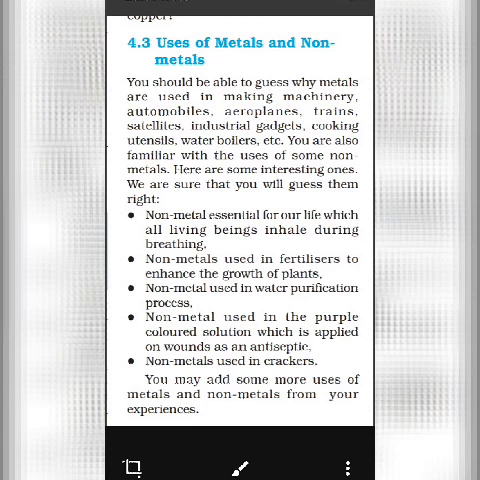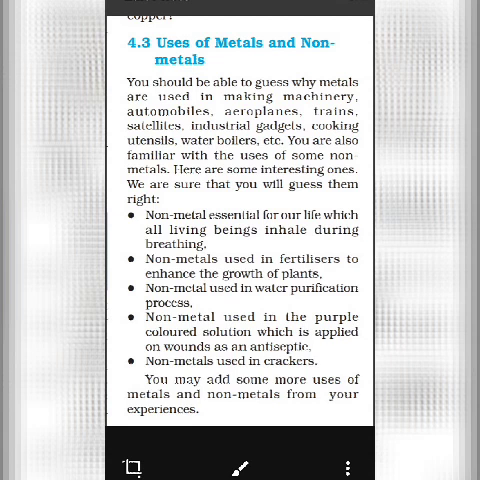You are familiar with the use of some non-metals also. So some of the examples are given here. First, a non-metal essential for our life, which all living beings inhale during breathing. So which non-metal do you inhale? Oxygen. It is a non-metal. Non-metal used in fertilizers to enhance the growth of plants. So which non-metal is there in fertilizer? The nitrogen.